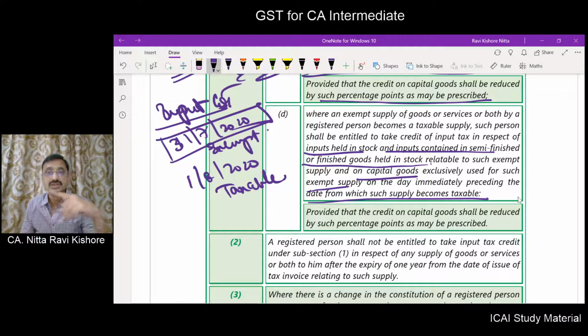Because if it was used partly for taxable, partly for exempt, the input credit has already been taken and proportionate reversals are being done. So for capital goods which are exclusively used for exempt outward supply, he might not have taken credit at all. Now that only can be availed. And capital goods shall be reduced by such percentage points as may be prescribed.